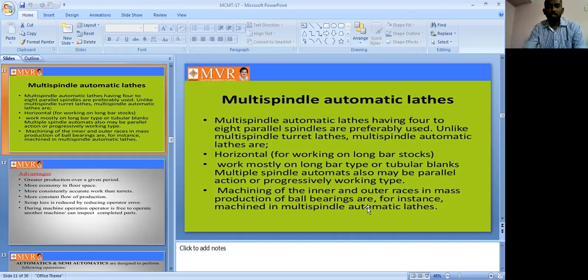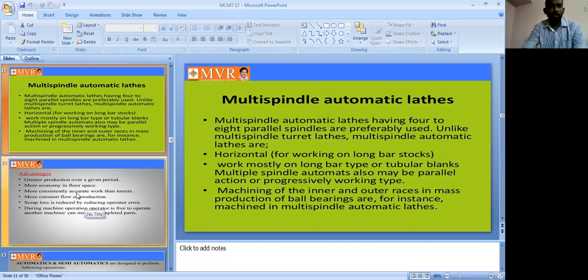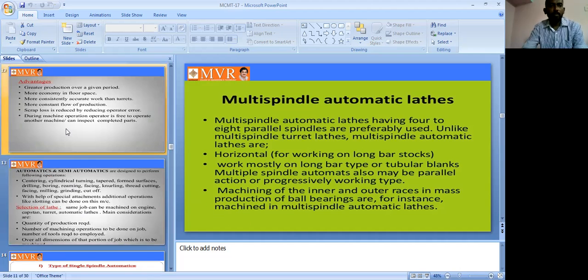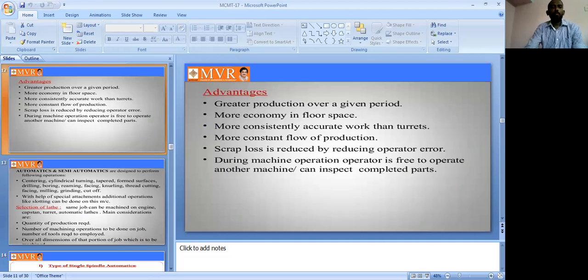So it is one of the benefits. So see here, advantages. What are the major advantages of the single spindle and multi-spindle? In automatic lathes, based on the spindle, we have single spindle and multi-spindle. But in automatic lathes, what are the advantages of using these automatic lathes? What are the benefits?